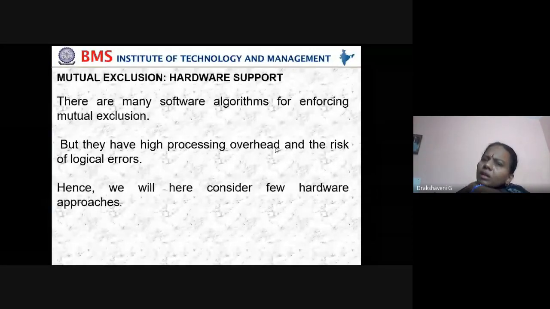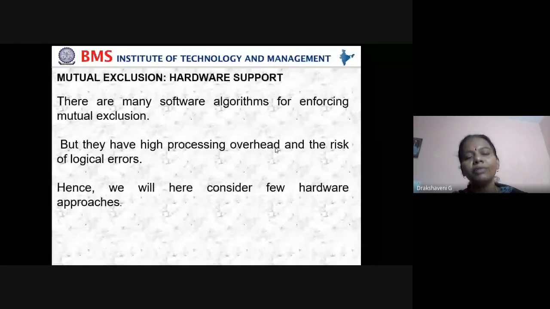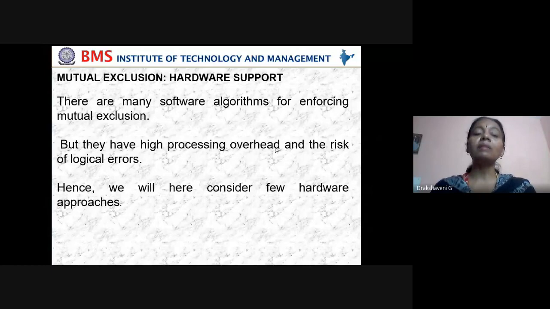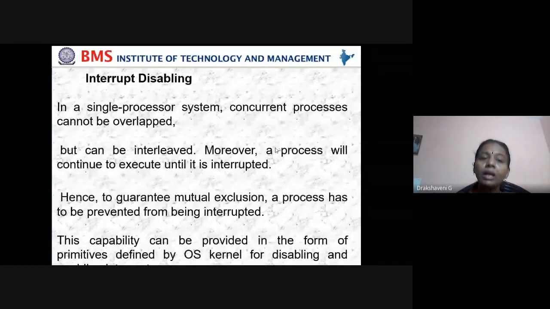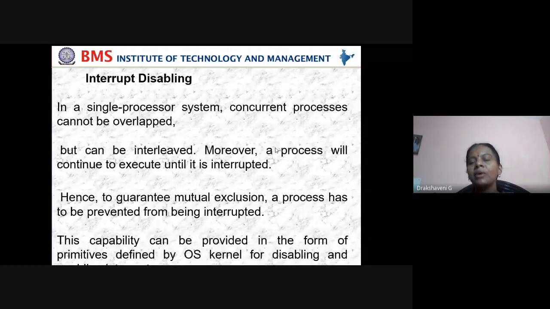Software algorithms are also there; we have many software algorithms for mutual exclusion, but we still see some approaches where a hardware approach has been applied, namely interrupt disabling. That's the locking. In online classes, we have the option to lock after 5 minutes. Once all 53 students of the second semester have entered my class, I will lock so that no other person can come in. That's interrupt disabling.